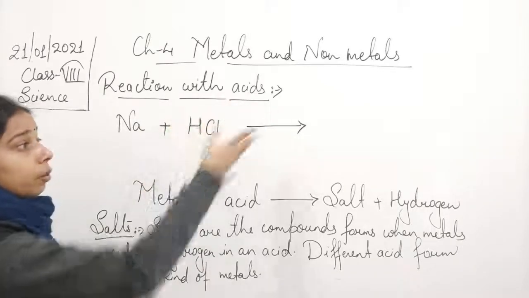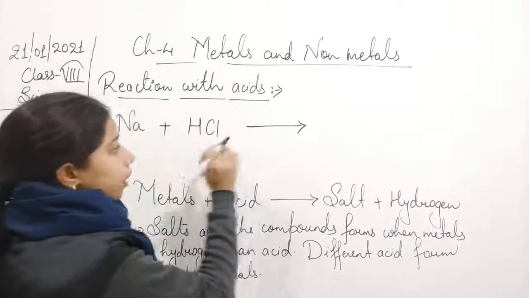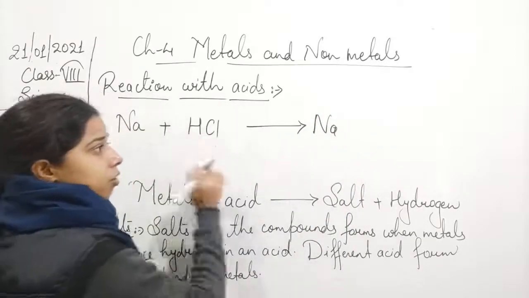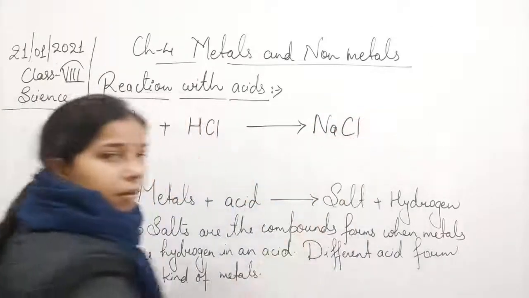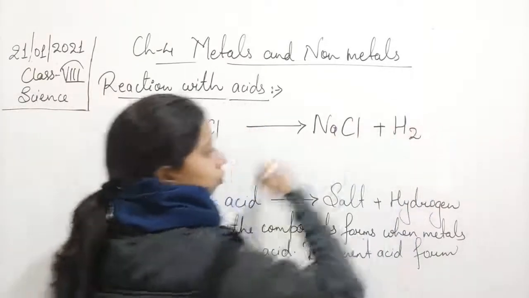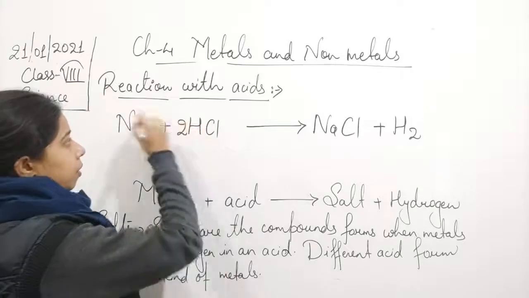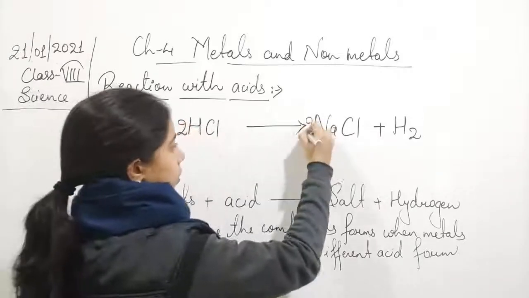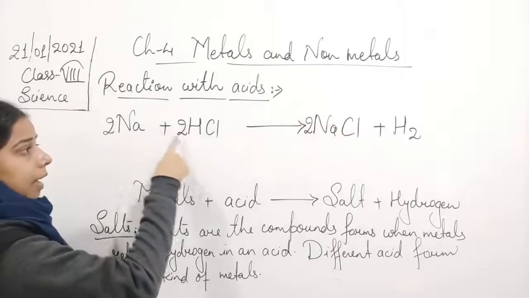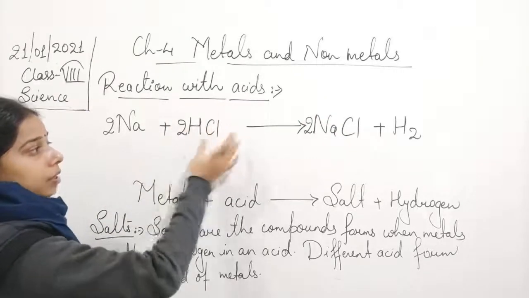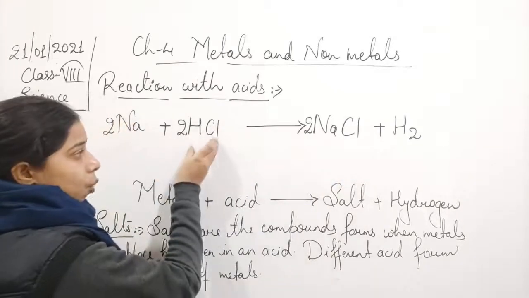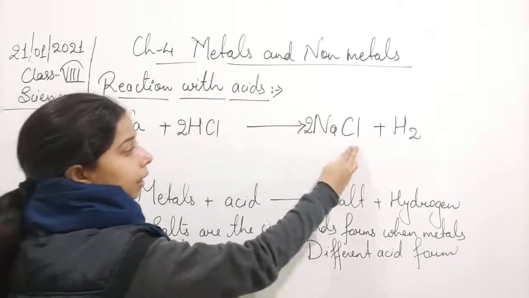When it replaces the hydrogen, the formula will be Na and Cl, because hydrogen is replaced, so it will form NaCl plus H2. Now you see here, this Na has replaced the H of this hydrochloric acid, and instead of that it joins with the chlorine to form the NaCl.